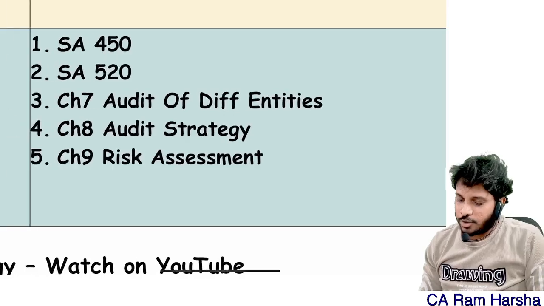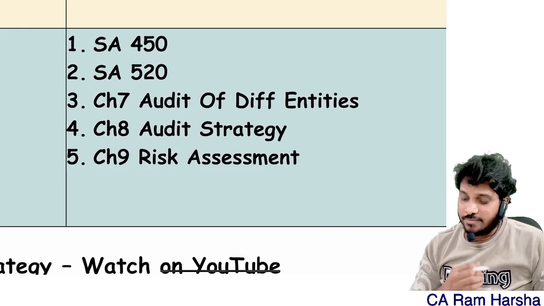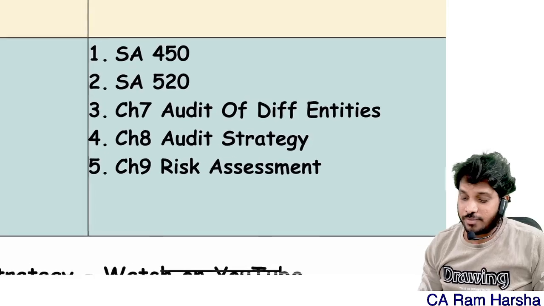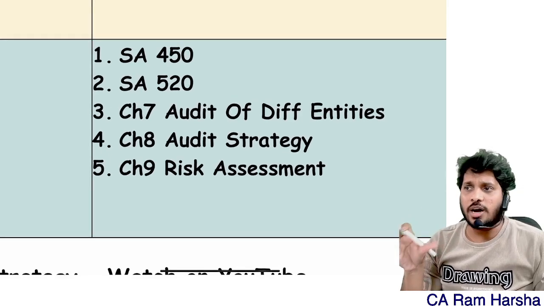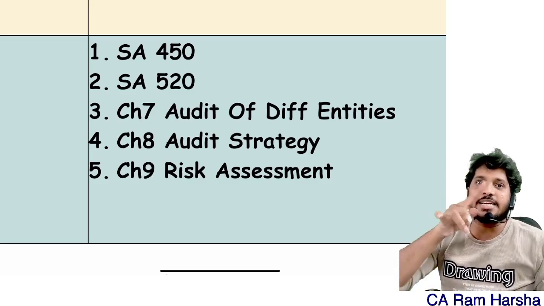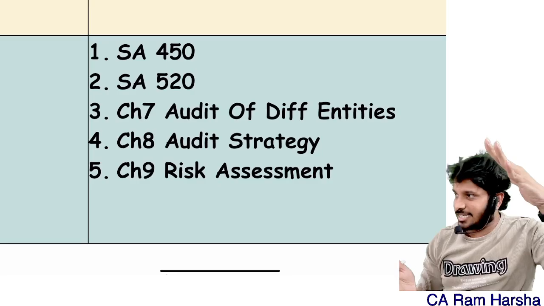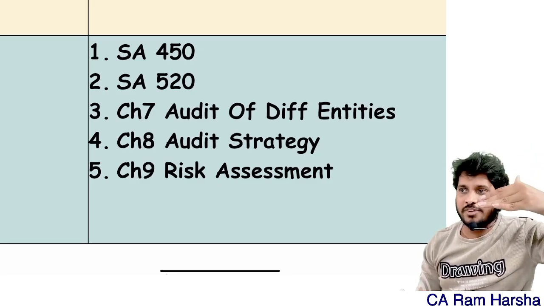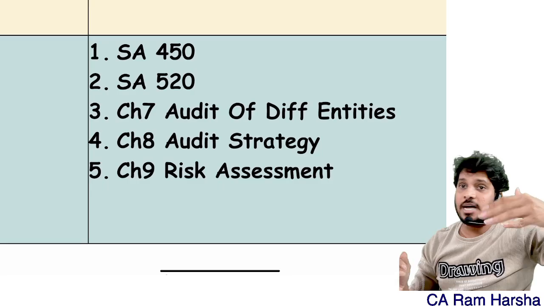Risk assessment topic you can leave. Audit strategy you can leave. Different types of entities, 520, all this. Instead of this, what I can tell you is, instead of audit strategy, 530 you leave. Audit strategy you keep. Both are of the same size. 530 is also some 15-20 pages. Strategy chapter is just 10 pages.